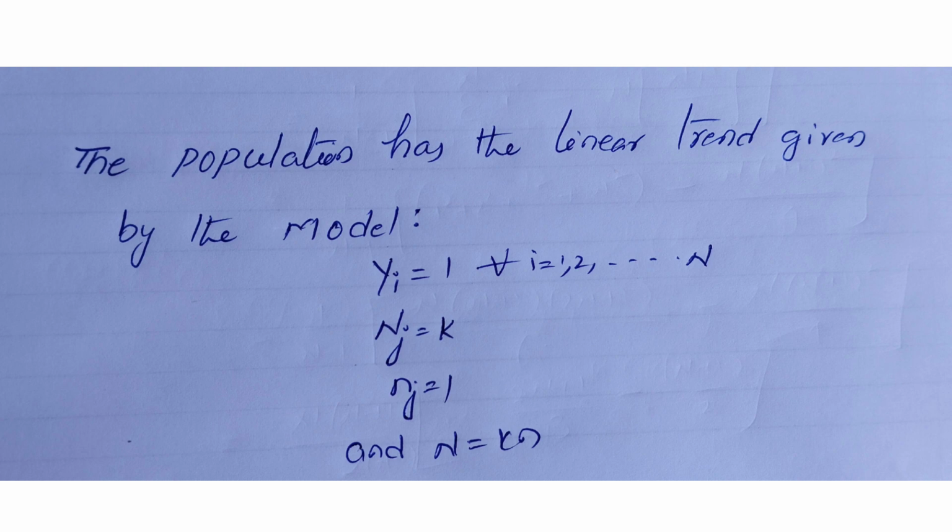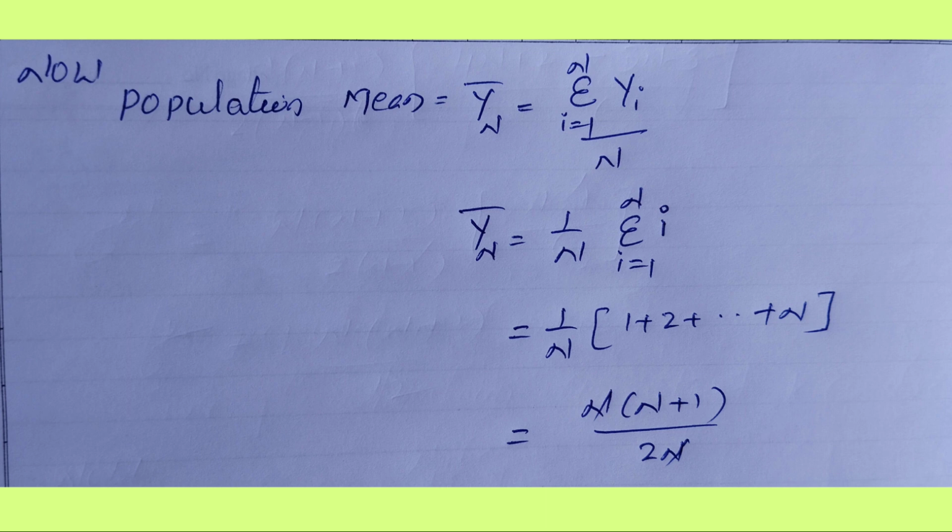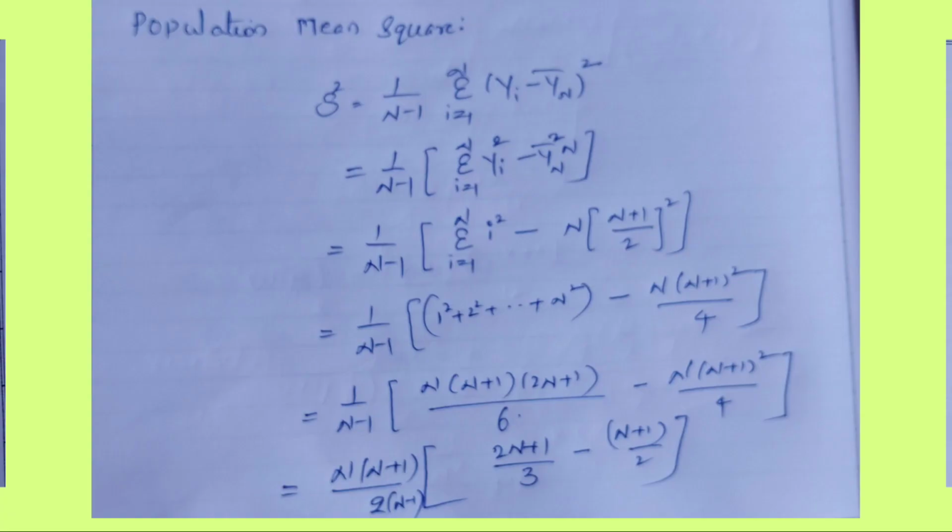From these considerations, now we have to find the population mean. Ȳ_N is equal to 1/N summation i ranges 1 to N of y_i. In that, we replace y_i with i. So 1/N times (1 plus 2 plus up to N). The sum 1 plus 2 plus up to N we replace with N(N + 1)/2. Already 1/N is there, so N cancels, and we get Ȳ_N equal to (N + 1)/2.